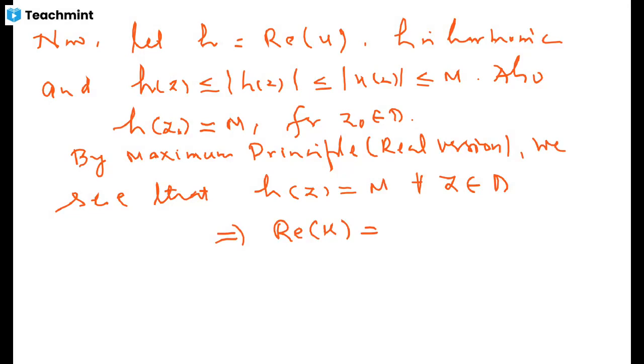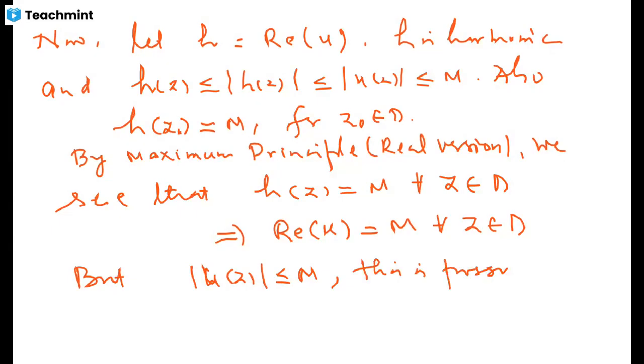But you know that mod of u z is less than or equal to m. This clearly implies that this is possible only if its imaginary part is 0, because you know that modulus of u z has to be real part square plus imaginary part square, but its real part square is m square and it has to be m, so this imaginary part has to be then 0.